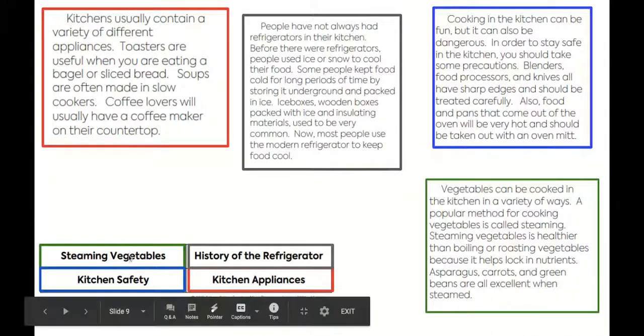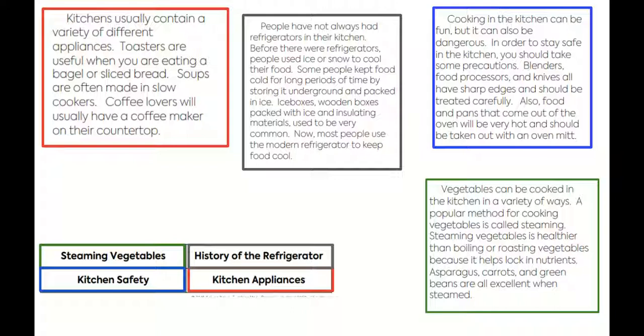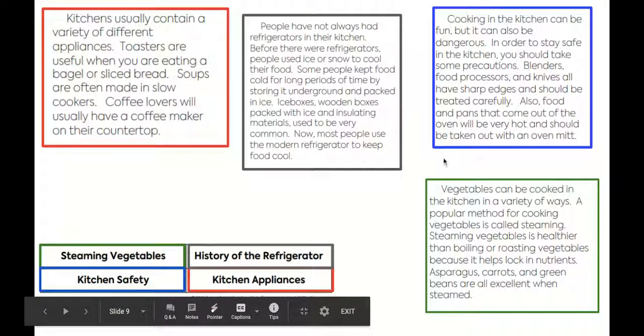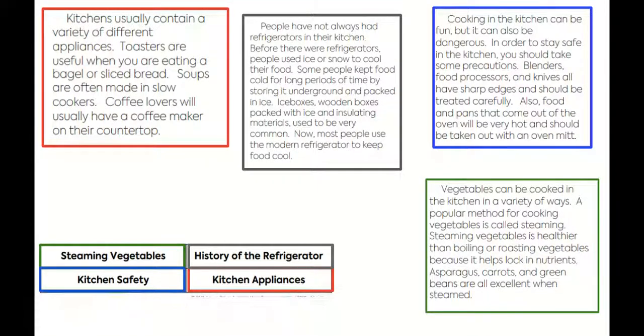The steaming vegetables probably goes with the way that vegetables can be cooked. The history of the refrigerator probably goes with this one where they talked about the old-fashioned refrigerators with ice boxes. Kitchen appliances, that's going to talk about all the machines that make your life a little easier. So a toaster to make toast, a slow cooker or a crock pot to make soup, coffee pot. I couldn't live without my coffee pot. And then the blue one, kitchen safety, talks about food and pans that are hot and you might need an oven mitt. Blenders and food processors all have knives that are sharp. That's how that title goes with that article.